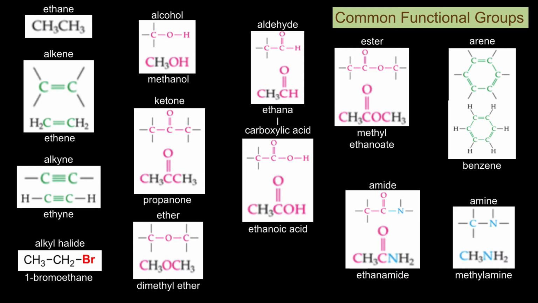Halocarbons are hydrocarbons in which hydrogen is replaced or substituted for a halogen. The prefix for these functional groups are just the root of the halogen name. The example here shows 1-bromoethane. An alcohol functional group is an OH, which takes the place of a hydrogen in a hydrocarbon. The suffix which indicates alcohol groups in hydrocarbons is -ol.